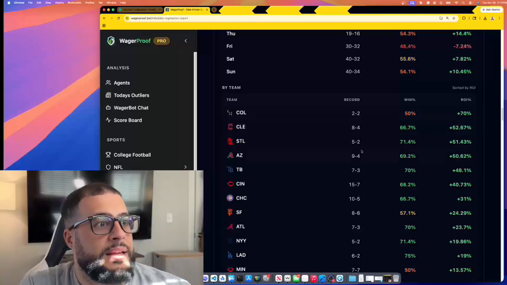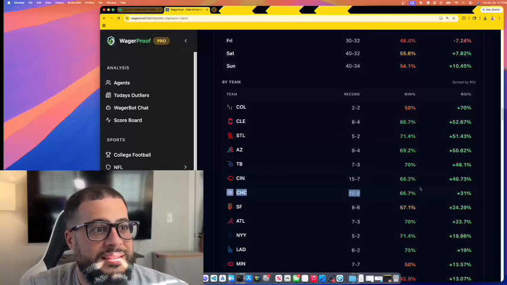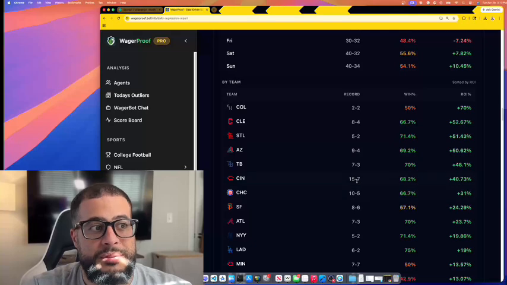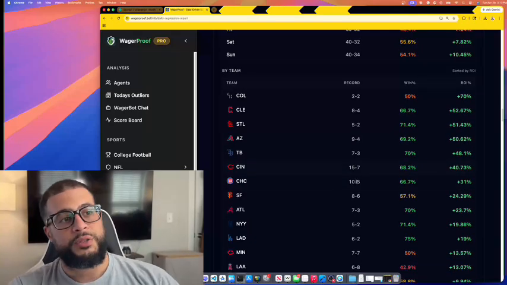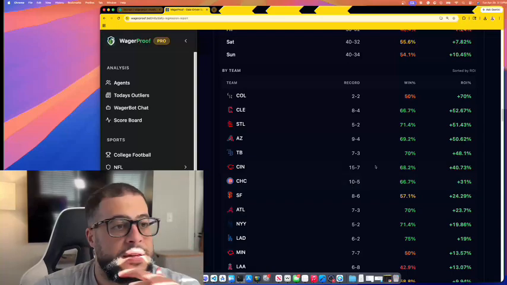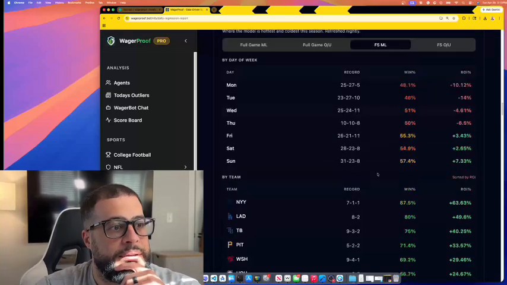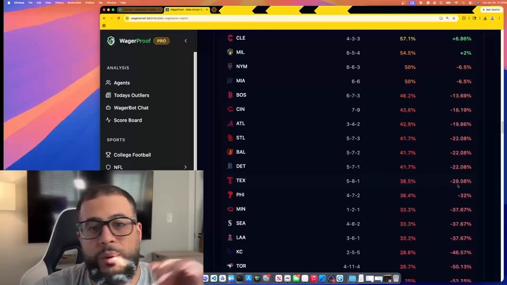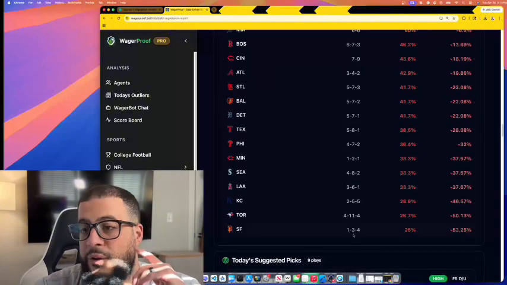Now, Cincinnati is another one that's probably been plus money a lot of times, and the model is 15-7 when it picks Cincinnati. So this is going to be super helpful when you're looking at a team and you're like, how's the model done? Does the model have a good understanding of this team? You'll be able to check this and see for each bet type, where does it perform really well and where does it suck? Like right here, the Giants on first 5 money lines, it's our least profitable team.